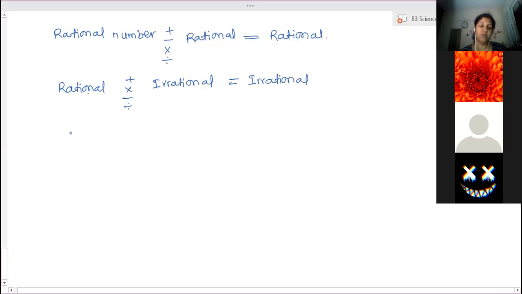And any arithmetic operation between two irrational numbers may be irrational, maybe rational. It can be addition, subtraction, multiplication, or division. It depends. It can be rational or irrational.